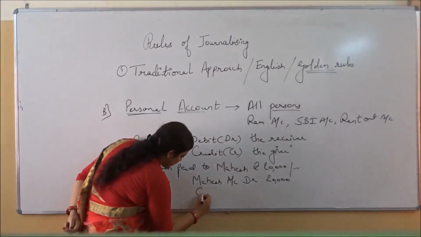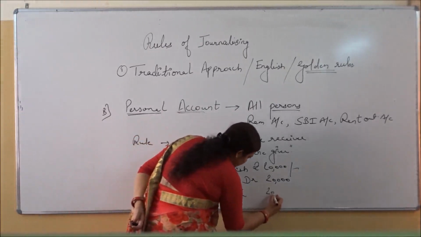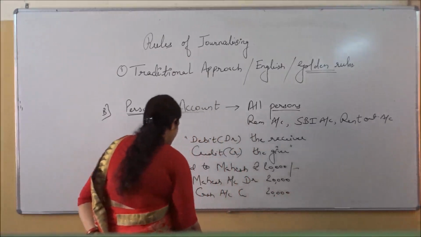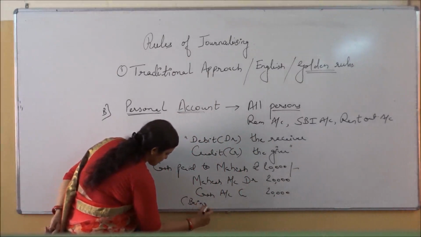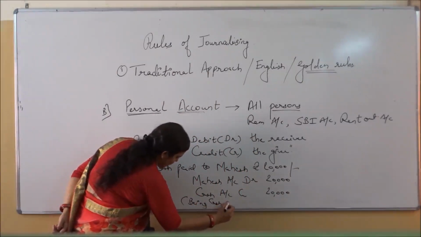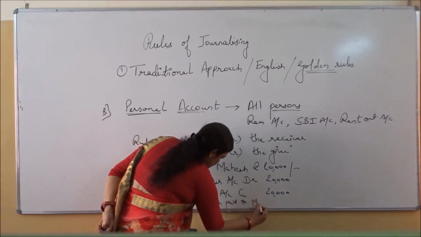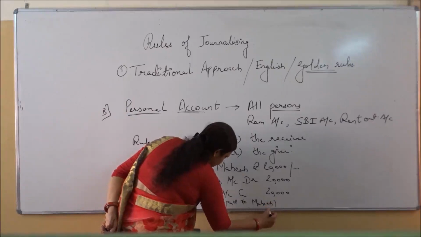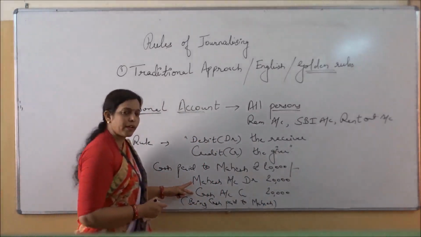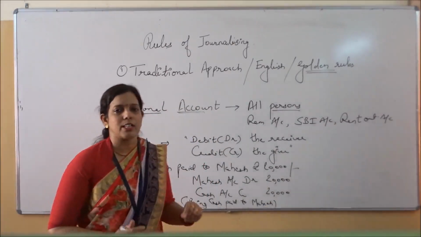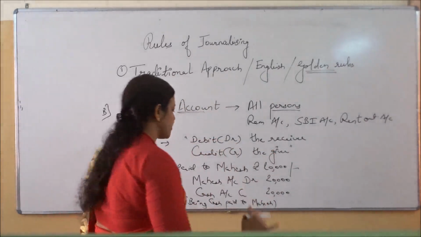So cash will come on the credit side, 20,000, with the narration: being cash paid to Mahesh. Now see, here also we have applied the rule. We always do the journal entry as per the rules only. Nothing is done which is out of the track of the rules.